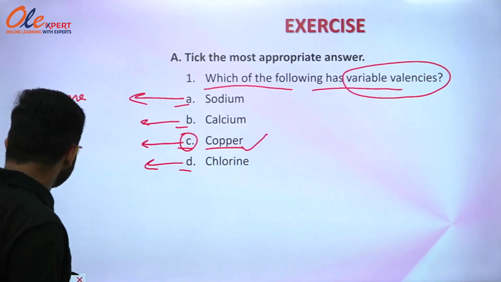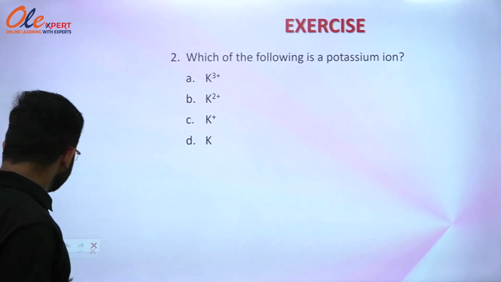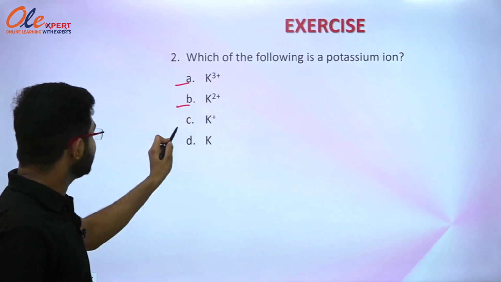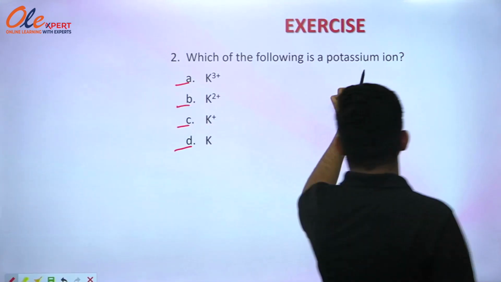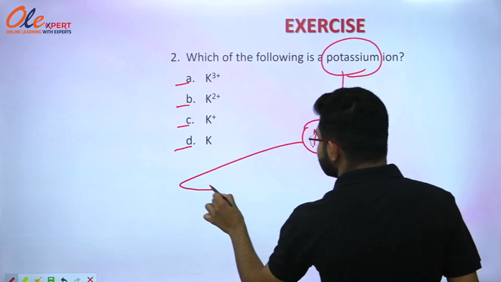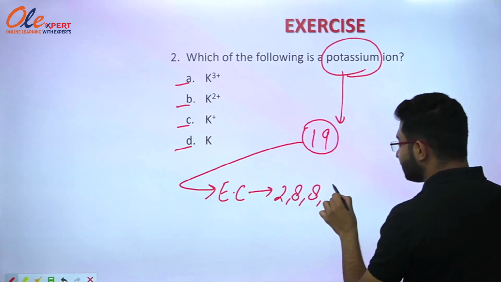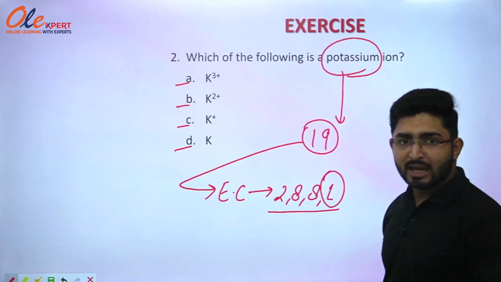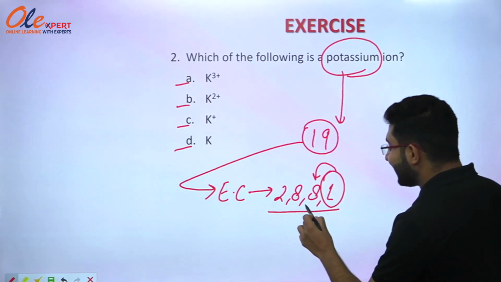Now we are going to move on to the next question. Which of the following is a potassium ion? The options are A, K3 positive, B, K2 positive, C, K positive, and D, K. You know that the atomic number of potassium is 19. So according to the atomic number, the electronic configuration becomes 2, 8, 8, 1. You can see that in the outermost shell there is only one electron.